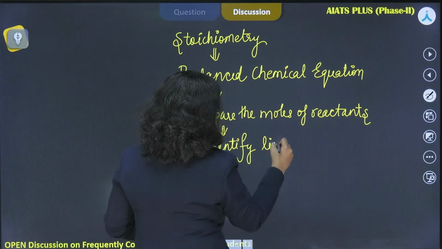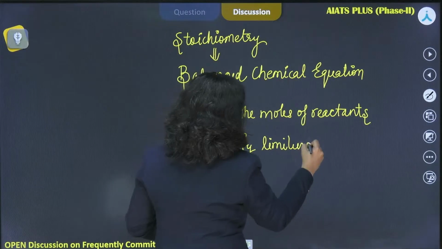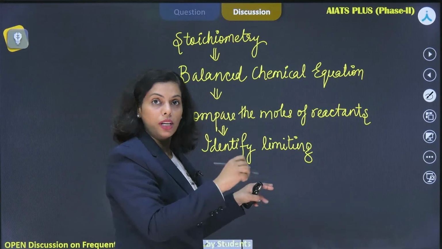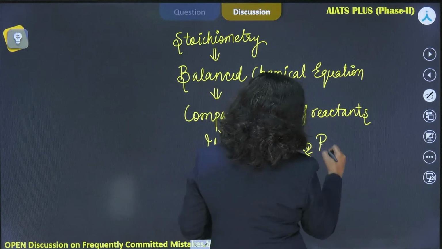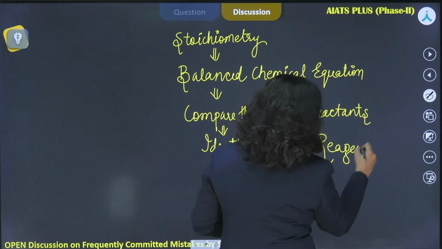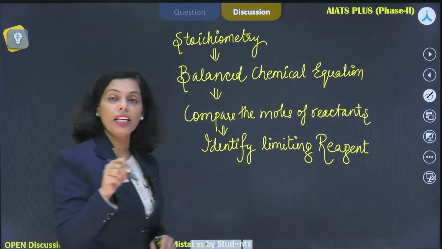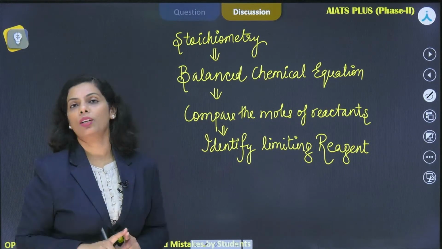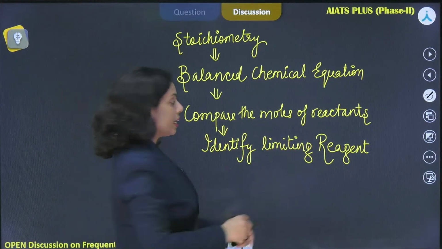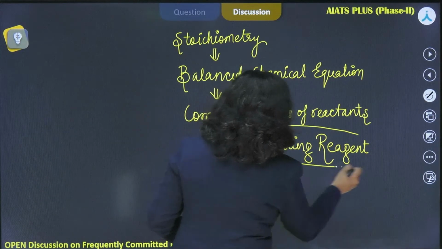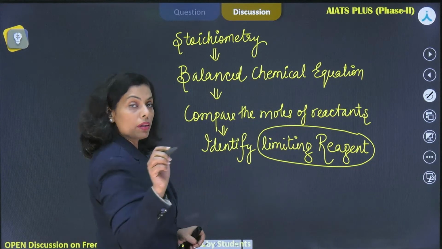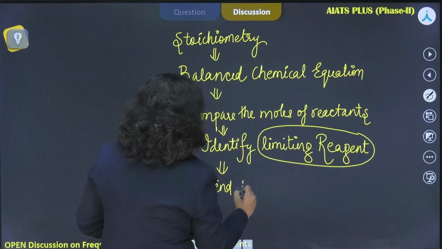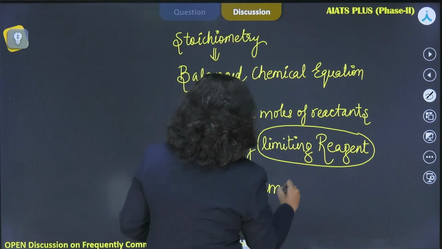If some students from class 11th are here, they would recognize that this is a very simple process, but you need to know the steps to follow, right? So identify the limiting reactant or reagent, and if one reagent is the limiting reagent, then definitely the other would be in excess. In a particular reaction, there would be only one limiting reagent, right? So identify the limiting reagent, and this limiting reagent will decide the amount of the product formed, right? So find the amount of product.